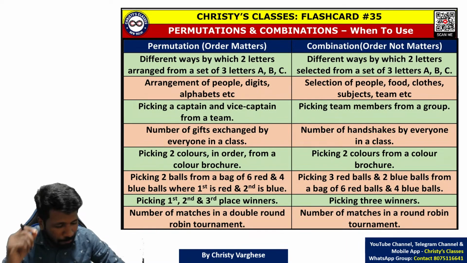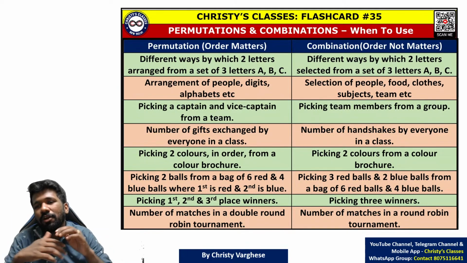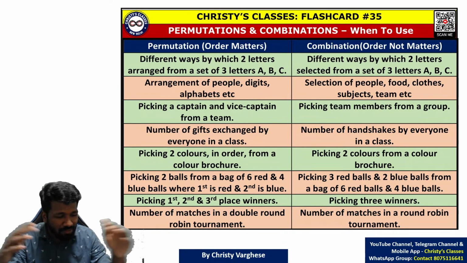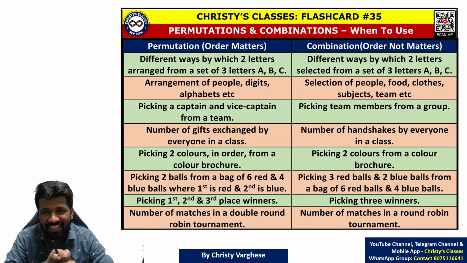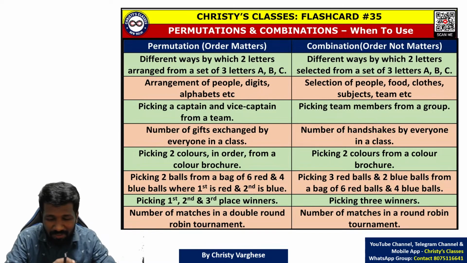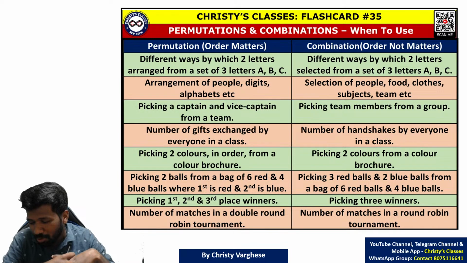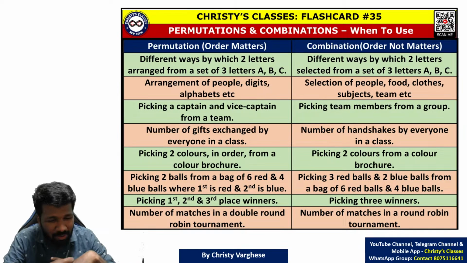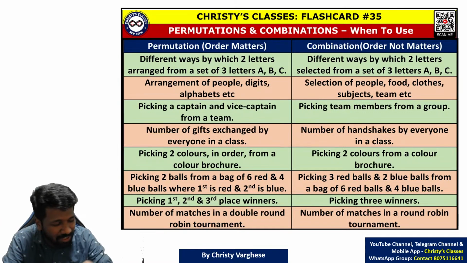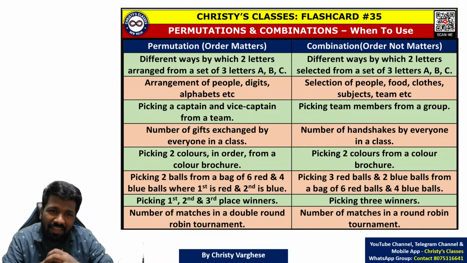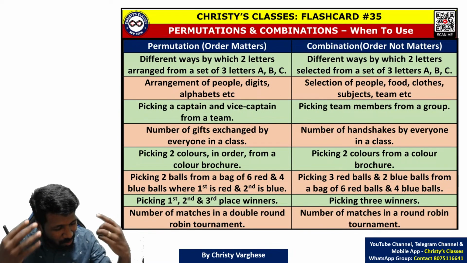The simple trick I can tell you is, if you have confusion about where to use permutation and where to use combination, the confusion is when you have two things. If you have only one thing, there will not be any confusion. More choice is sometimes less choice. There is a concept like that. We think that when we have more choice, it is better. But more choice means we are more confused and cannot make a better choice. The same thing, when you have two things to choose from, that is difficult. If you have only one thing, no confusion.